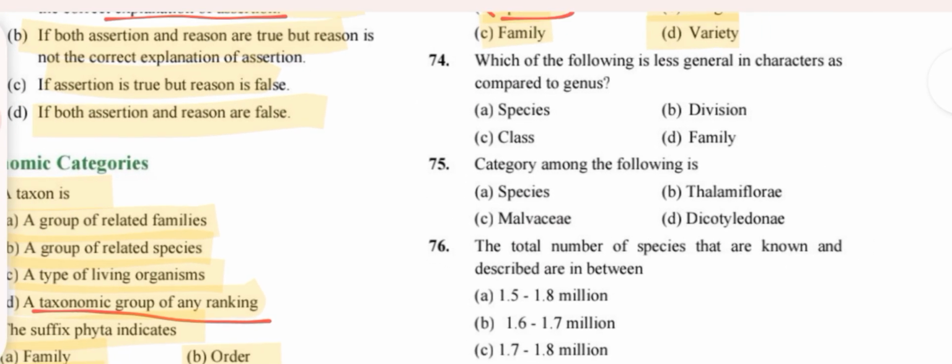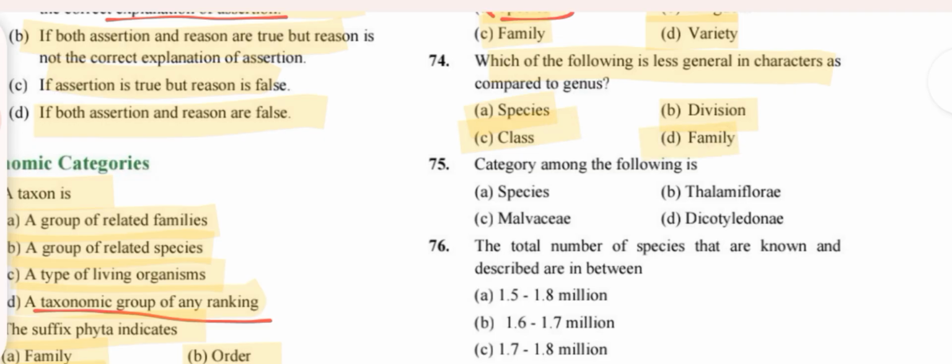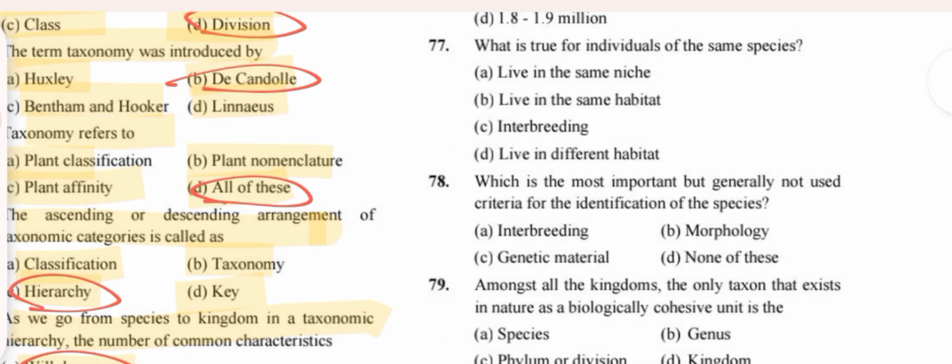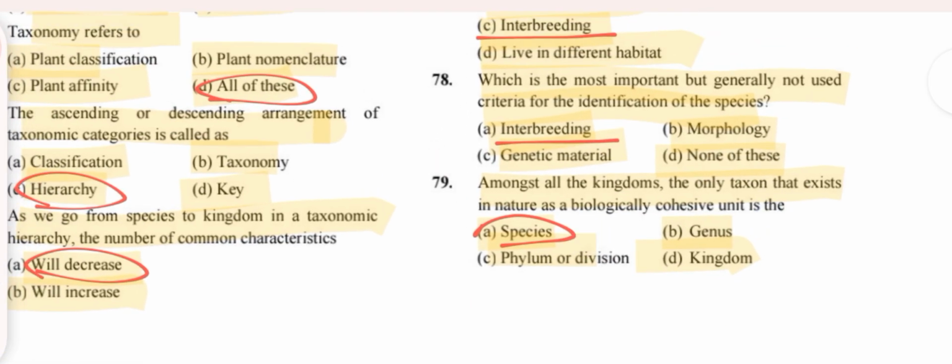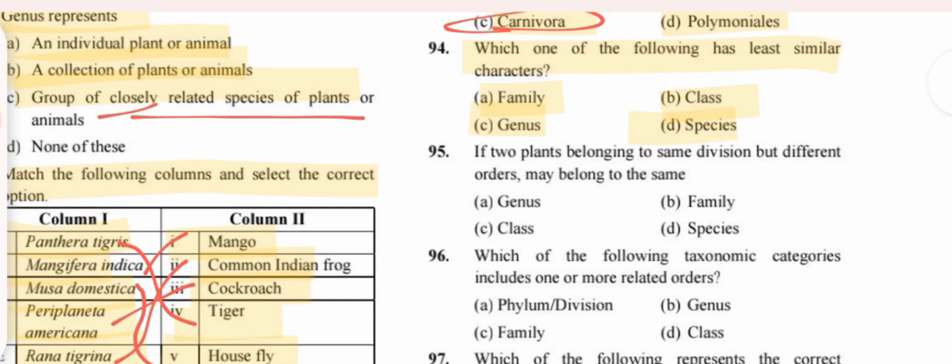Which of the following is less general in characters compared to genus? Species. Category among the following is species. Total number of species described is 1.7 to 1.8 million. What is true for individuals of the same species? Interbreeding. Which is the most important but generally not used category criterion? Interbreeding. Among all kingdoms, only species exists in nature. Which has least similar characters?